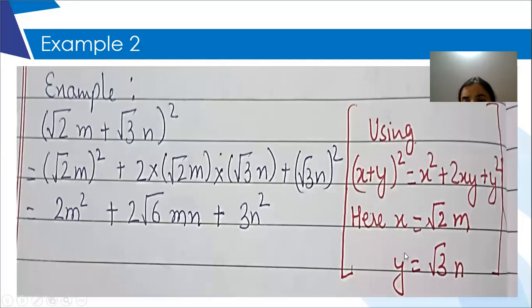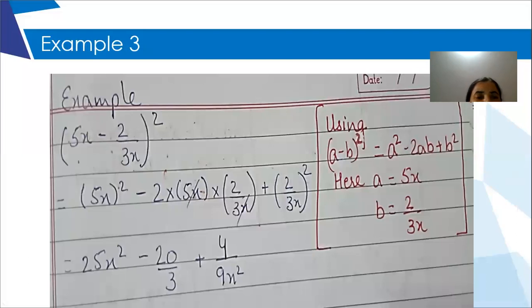This part is important. So put this part in a side bracket so that I come to know that you are using this identity and what is the replacement of x and y in the function. So this is important to mention. Thank you, ma'am. Yeah, welcome. We move on to the next question now.